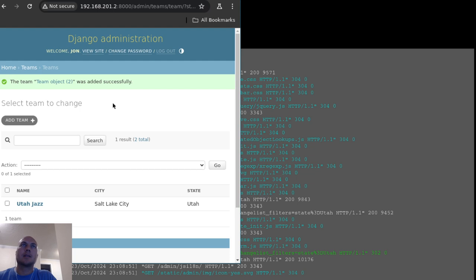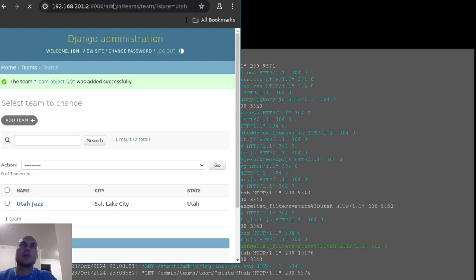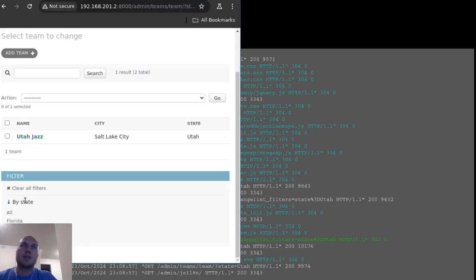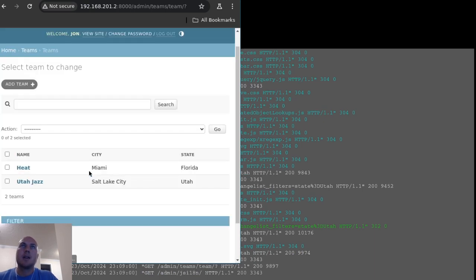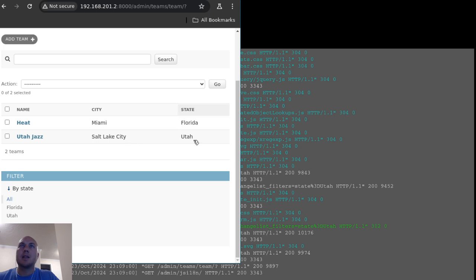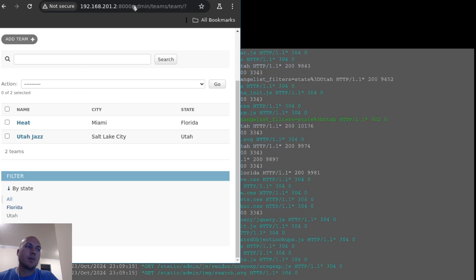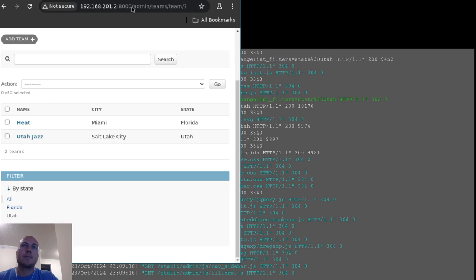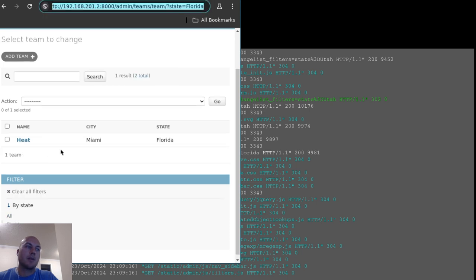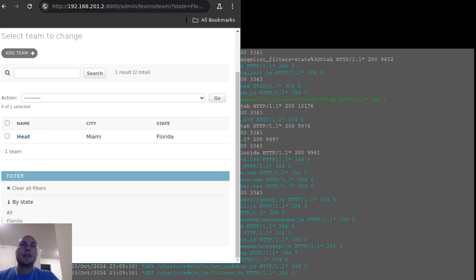Okay, that is successful. Let's refresh. Oh, I've already got a filter. Let's clear the filters. Okay, so now I've got my two teams, two cities, two states. And now if I just want to filter for all Florida, then I'm just going to see the Heat. The browser's just going slow. There it is. And that's it.